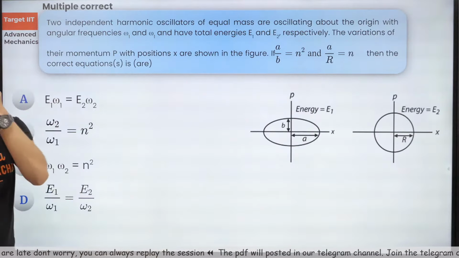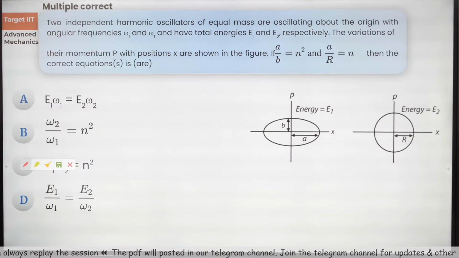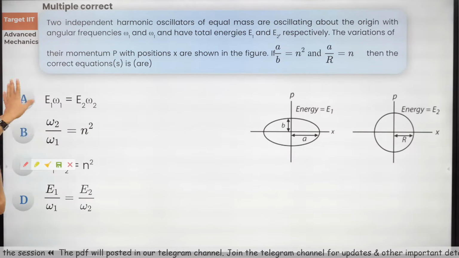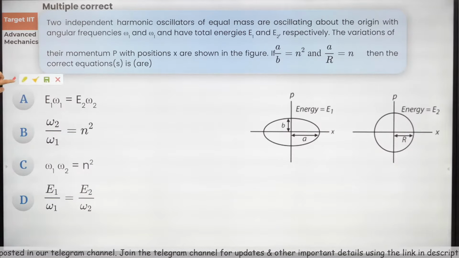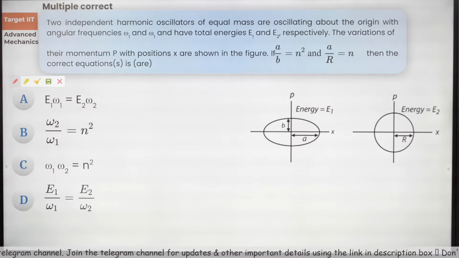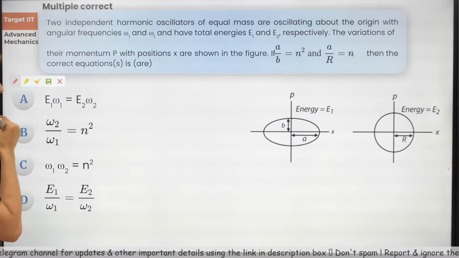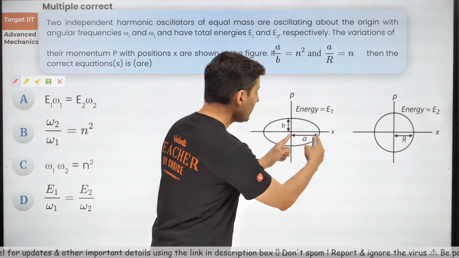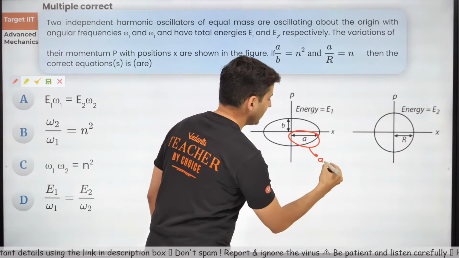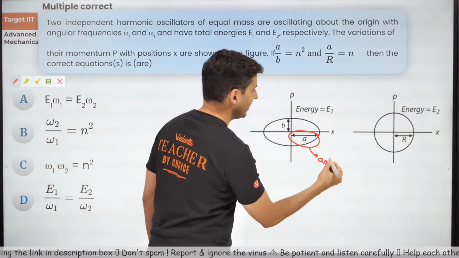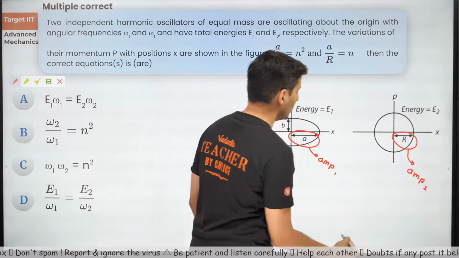That's it. Okay, now let's try and solve this question and see what we can do. First of all, the question is, find the relationship between all these quantities. One is the energy relationship, one is the omega relationship. So let's look at the graph and see what else we can do. Clearly, this A is the amplitude of SHM1. This R is also the amplitude of SHM2.